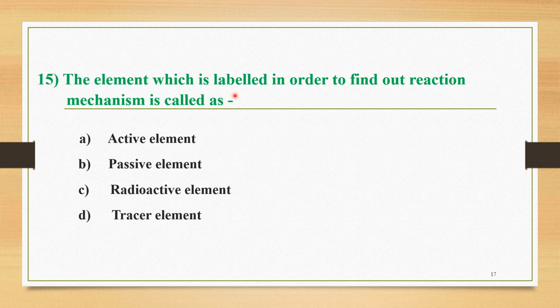The element which is labeled in order to find out the reaction mechanism is called, and the 4 options are A, active element; B, passive element; C, radioactive element; and D, a tracer element. We know the applications of radioactivity. The first important application is the tracer technique, used to find out the reaction mechanism, and for this purpose we have to label a particular element. That element which is labeled is called the tracer element, and that's why the correct option is option D.